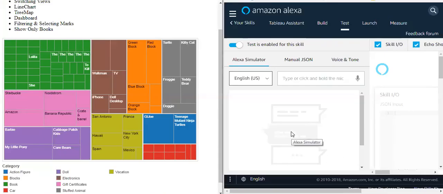Hi, I am Sumit. In this demo, I am going to show you an amazing integration of Amazon Alexa with Tableau. Now we can even talk to Tableau dashboard. Let me show you how.